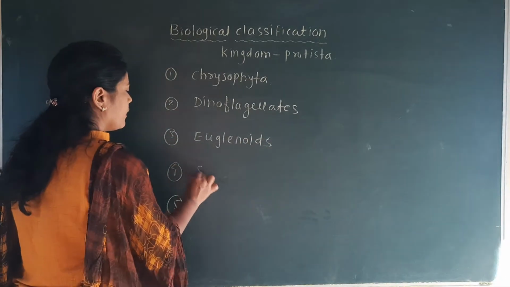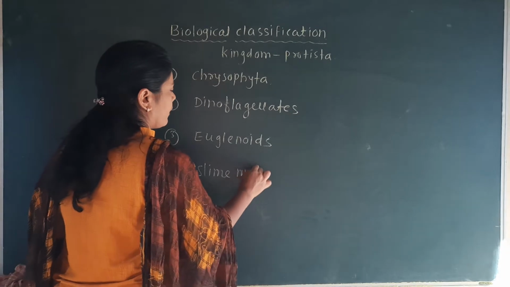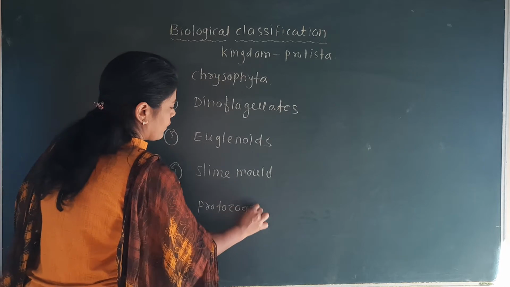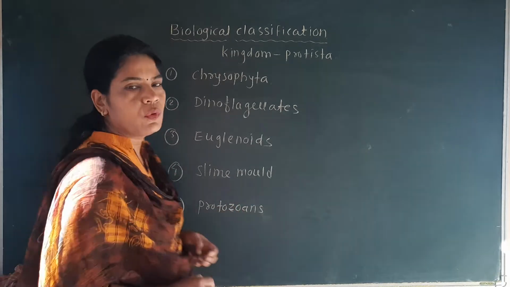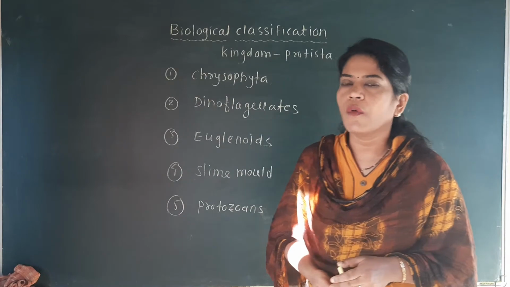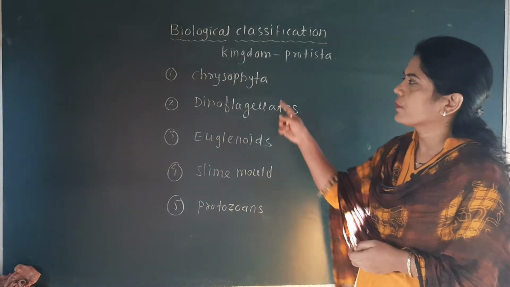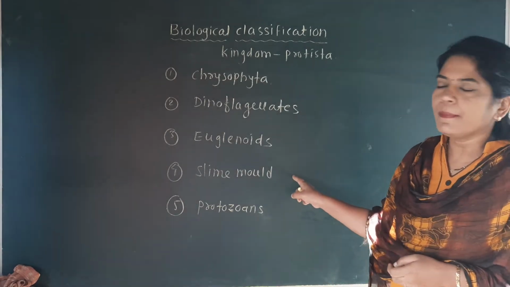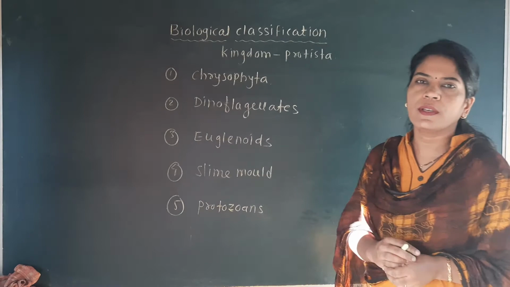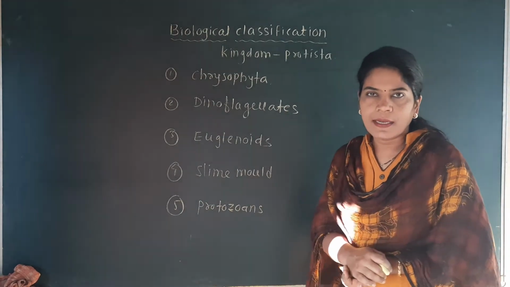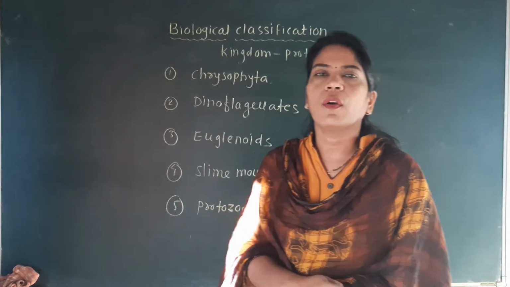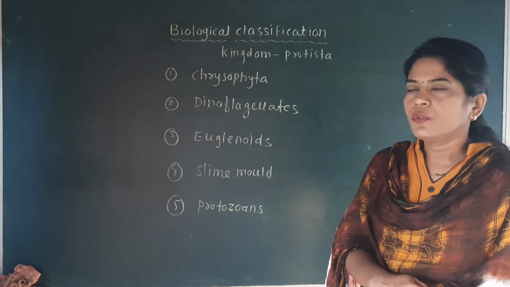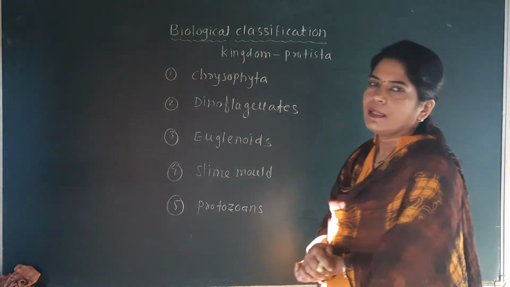Next, slime mold and protozoans. Okay, so these are the groups of the kingdom Protista: Chrysophyta, dinoflagellates, euglenoids, slime mold and the protozoans. Now we have to discuss each group in detail because it is a very important part of biological classification, the kingdom Protista. So we will discuss first the Chrysophyta.